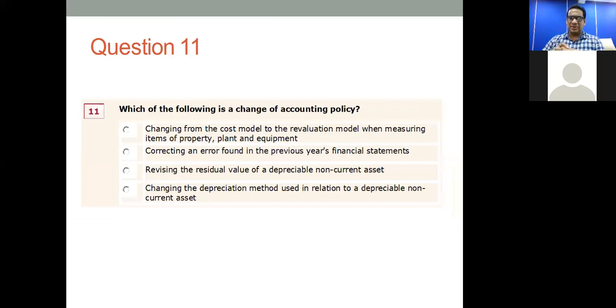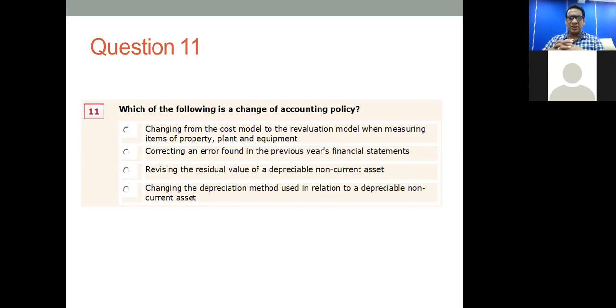Correcting of an error found in the previous financial statements, error correction, is that an accounting policy? Revising the residual value of a depreciable non-current asset, is that a change in an accounting policy? Change in the depreciation method used in relation to depreciable non-current asset. So out of these 4, which is an example for a change in an accounting policy?